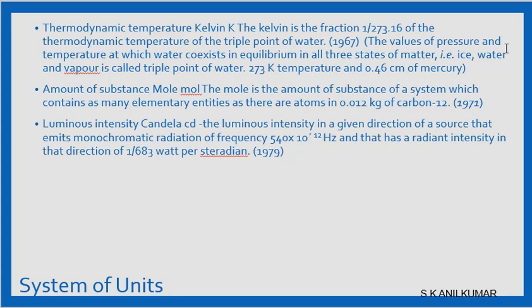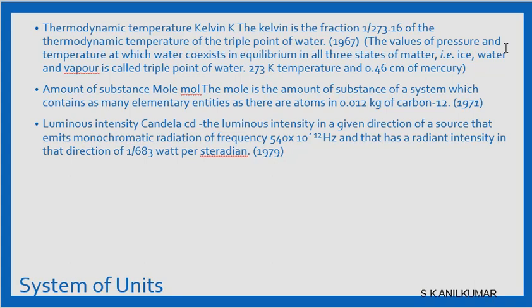Then comes luminous intensity. Luminosity is how bright it is, how much light you get. Luminous intensity is measured in candela, cd. What is it? It is the intensity in a given direction of a source, whenever the light comes from the sun or from a torch, from the given direction of the source, that emits monochromatic radiation. Only if it is monochromatic radiation can you properly measure candela.